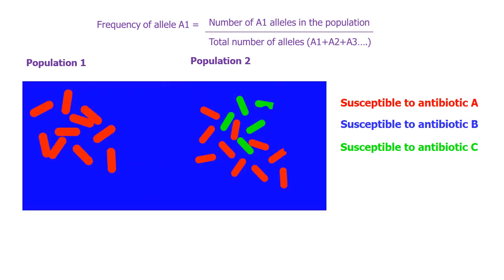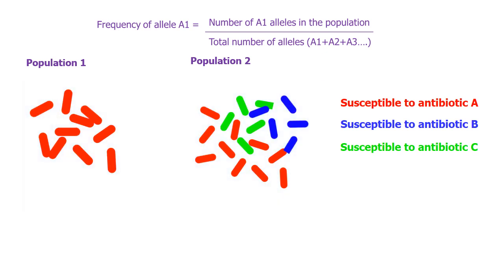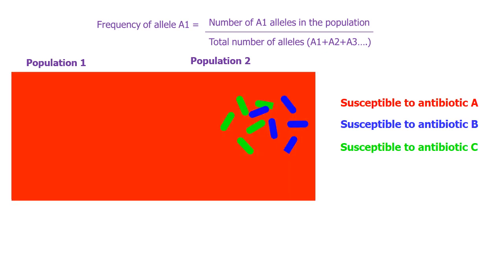When antibiotic B is applied, again some individuals in the second population will die, but all the individuals in the first population will survive. Now, consider the case when antibiotic A is applied. Some individuals in the second population will die, but none in the first population will survive. The individuals may have differential benefit in each case, but for the bacteria as a population, it is better to